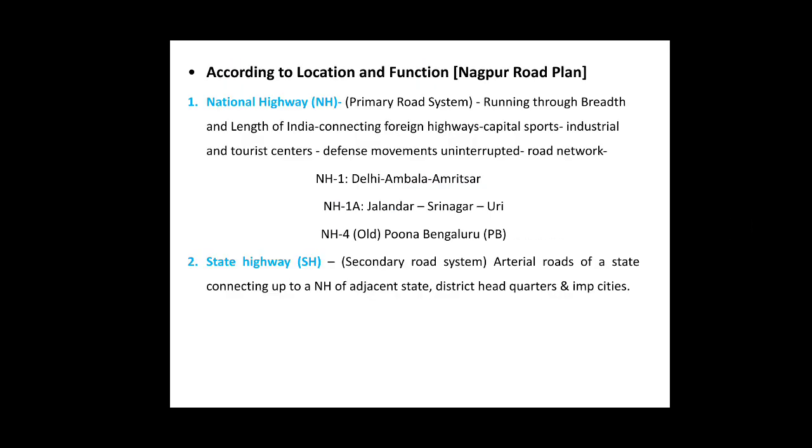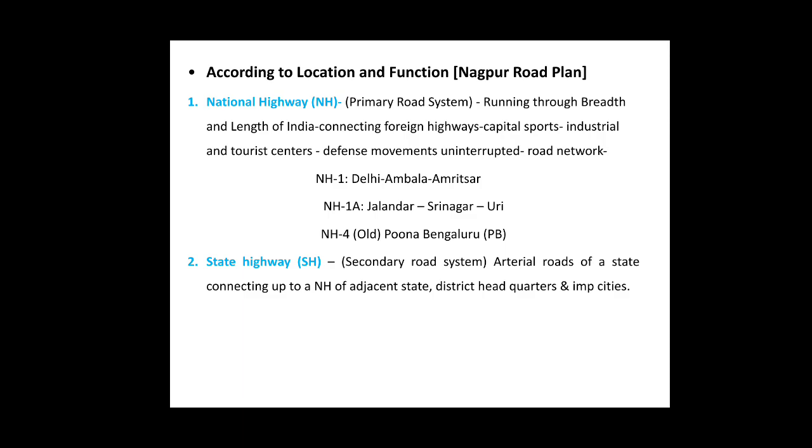Next, according to the Nagpur road plan. The Nagpur road plan has briefly classified the roads into five types. The first is the National Highway, abbreviated as NH, and these are the primary road system running through the breadth and length of India, connecting the foreign highways, the capitals, the ports, industrial, and tourist centers, and they are the defense movement roads which are uninterrupted road networks.